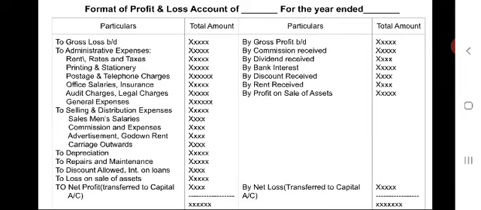If total of debit side is more than that of credit side, difference is net loss. Whether it is a loss or profit should be transferred to profit and loss account. So that is the procedure of preparation of profit and loss account.